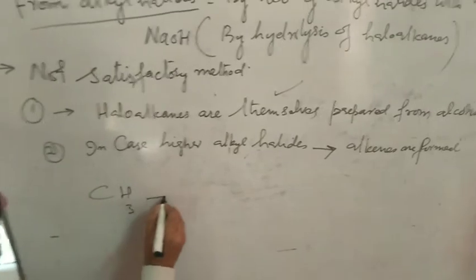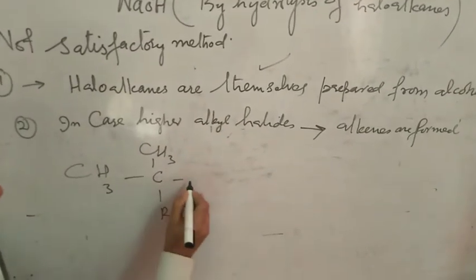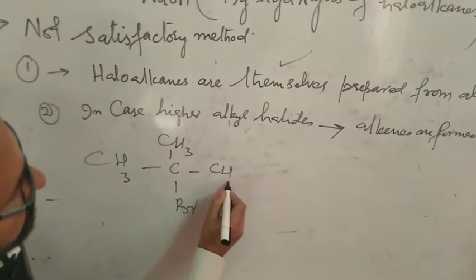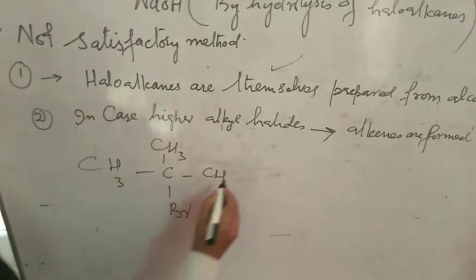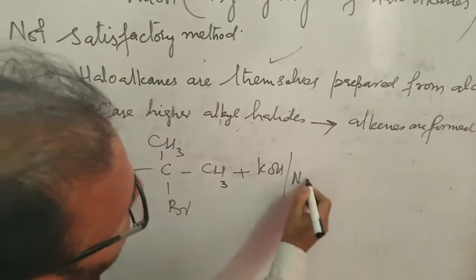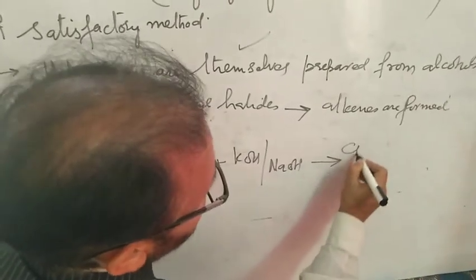For example, I will show it here. This is tertiary butyl bromide. If you hydrolyze it, potassium hydroxide or sodium hydroxide से हम इसको hydrolyze करें, so what will be the product?